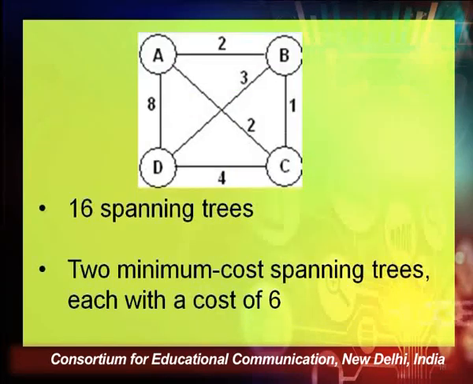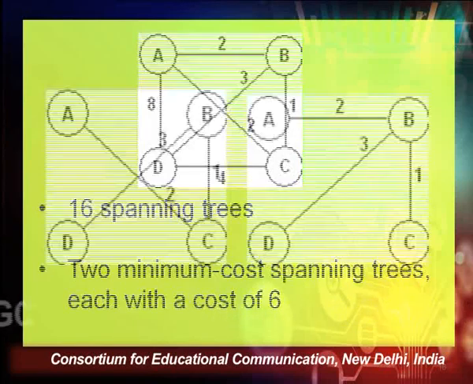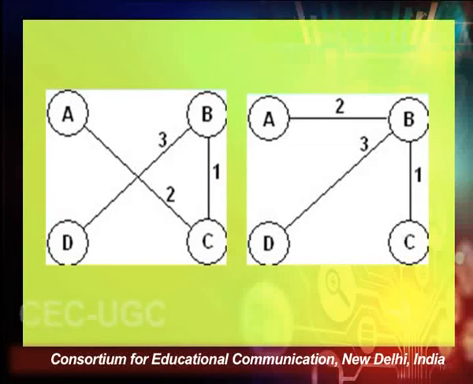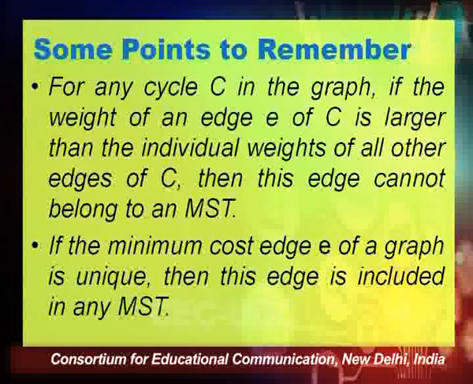So with this figure there are a total of 16 possible spanning trees. Out of those 16 spanning trees, there are 2 minimum cost spanning trees, and we say 2 because in terms of cost they have a tie. Both of them have a cost of 6.